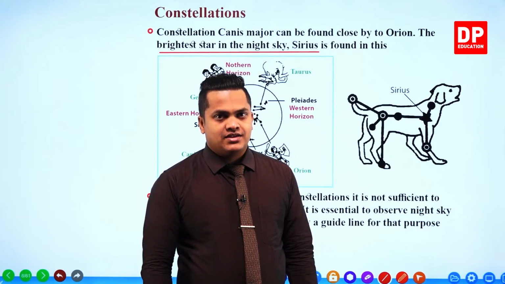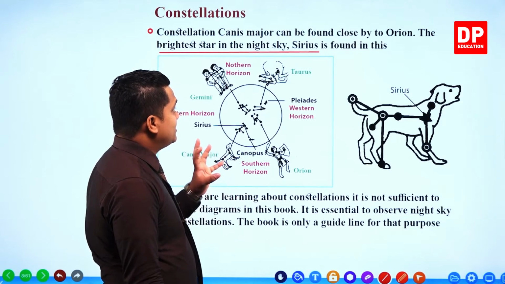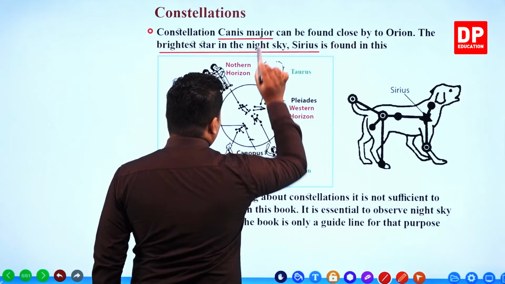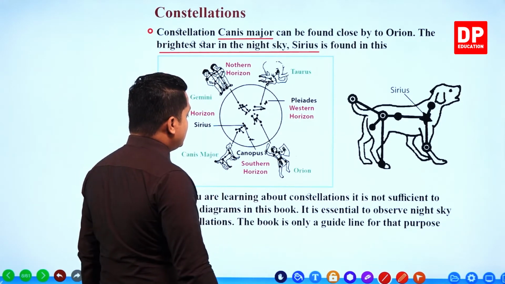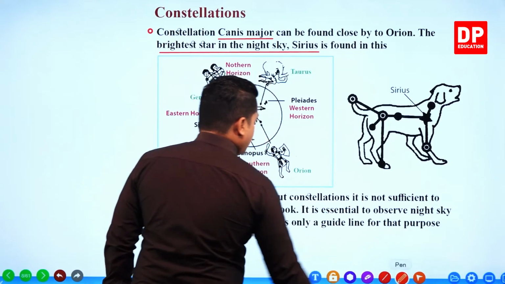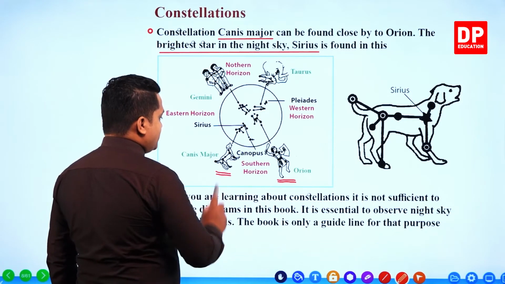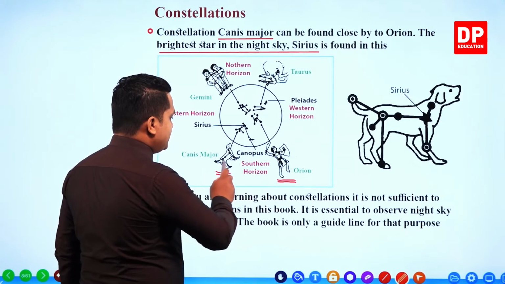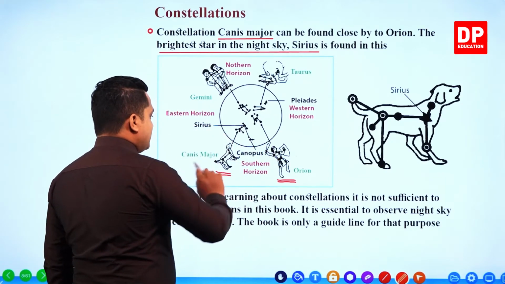Sirius is located within a special constellation called Canis Major. Canis Major is somewhat closer to Orion. See, this is Orion, this is Canis Major. Closer to Orion, you can observe the Canis Major.